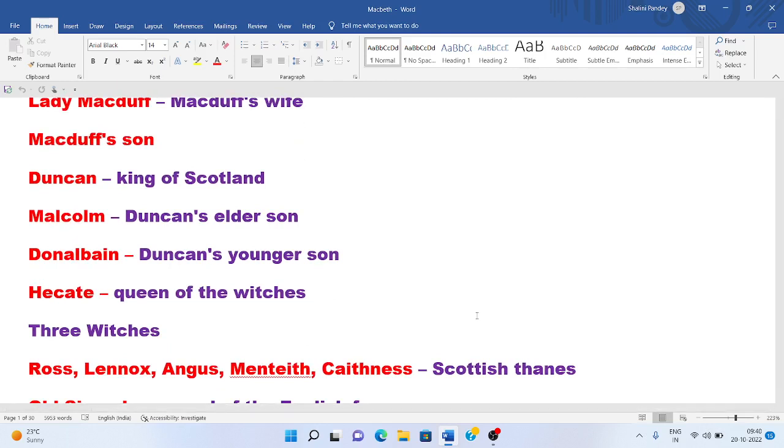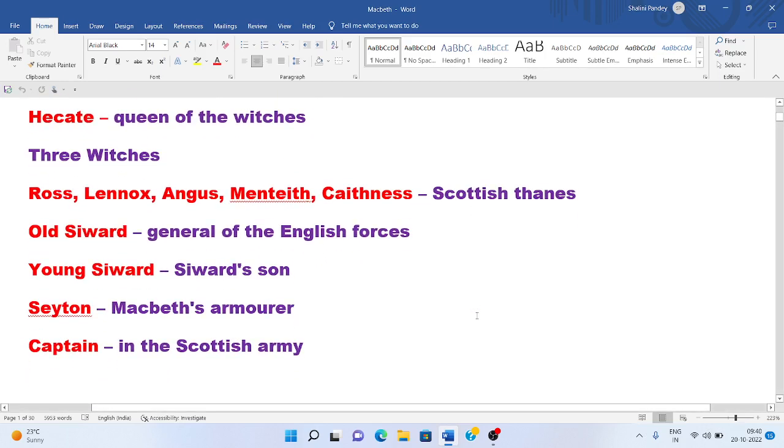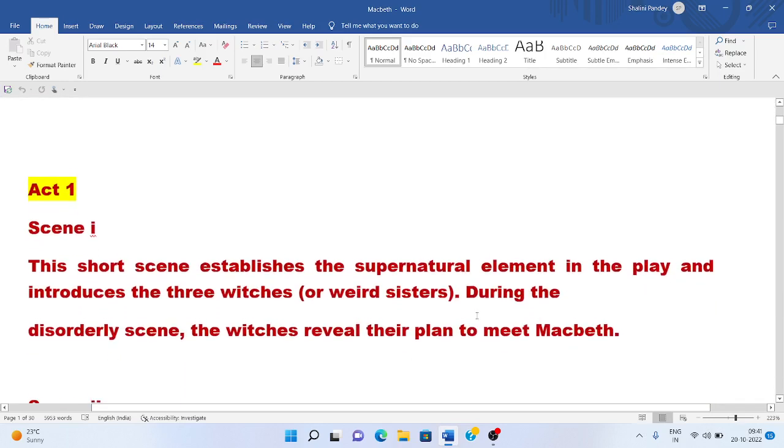Then there is Hecate. Hecate is the queen of witches, and there are three witches, and they play a very important part in this play. Then there are some minor characters called Ross, Lennox, Angus, Menteith, Caithness. These are Scottish thanes. Thane means a ruler under the king, that is a sub ruler, and we can say Nawab in Hindi. And then there is old Siward, general of the English forces. Then there is young Siward, Siward's son. There is Seyton, Macbeth's armorer, a captain in the Scottish army. So now we have discussed the main characters.